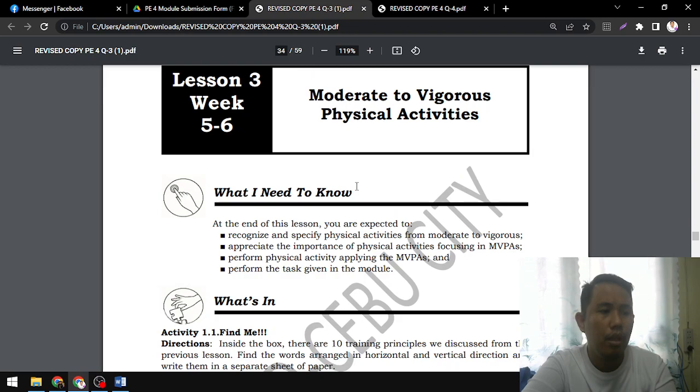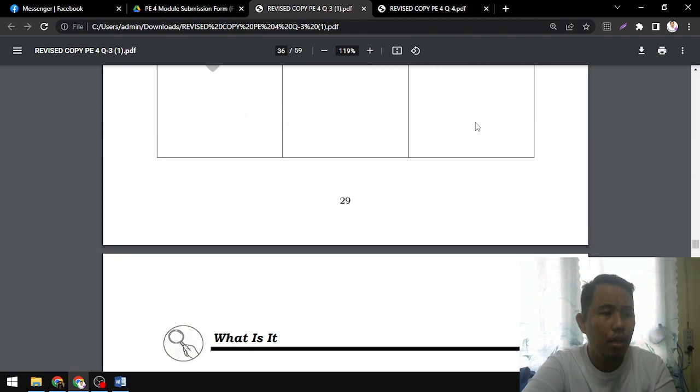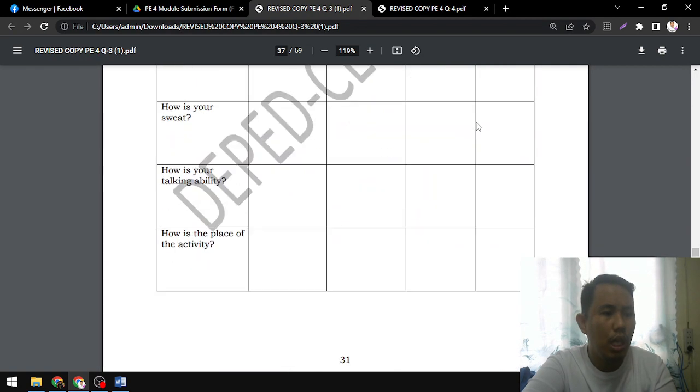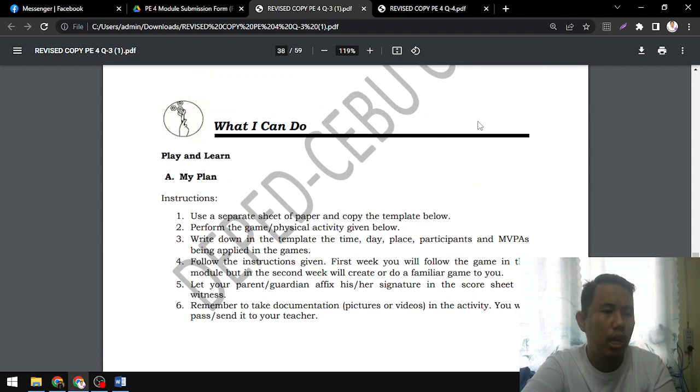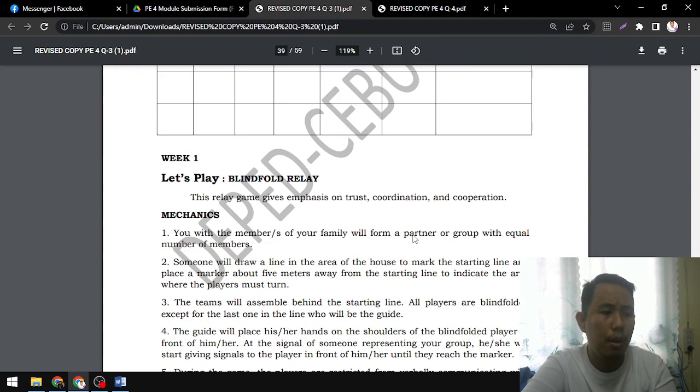Next, lesson 3, 5 to 6: moderate to vigorous physical activities. So here, what I want you to do is still answer what I can do. You are still instructed to draw this one in the bond paper, and the activity you will be doing is called blindfolded relay.